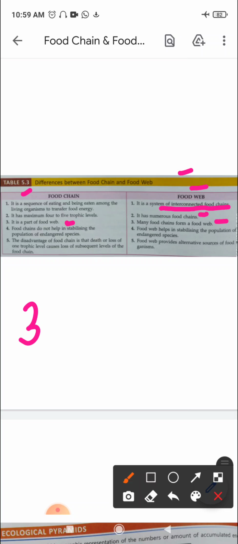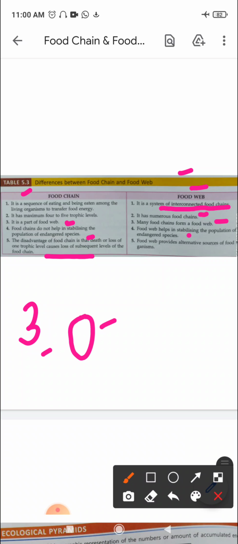Fourth point, food chains do not help in stabilizing population of endangered species. But food web helps in stabilizing the population of endangered species, right? The disadvantage of food chain is that the death or loss of one trophic level can cause loss of subsequent levels of the food chain. That is, if one level is lost, right, then the other levels are also affected.